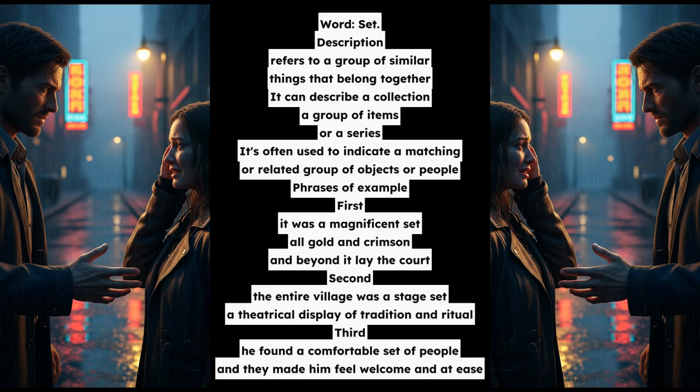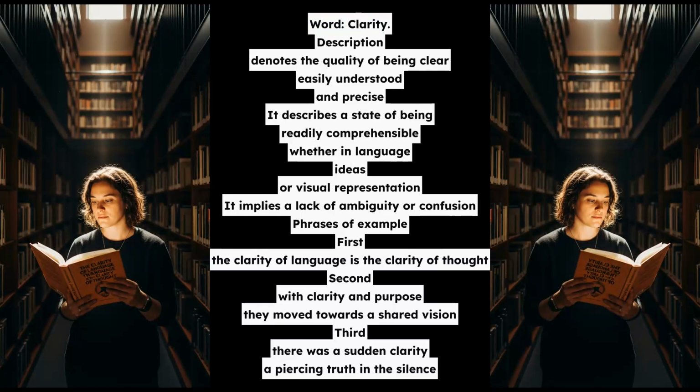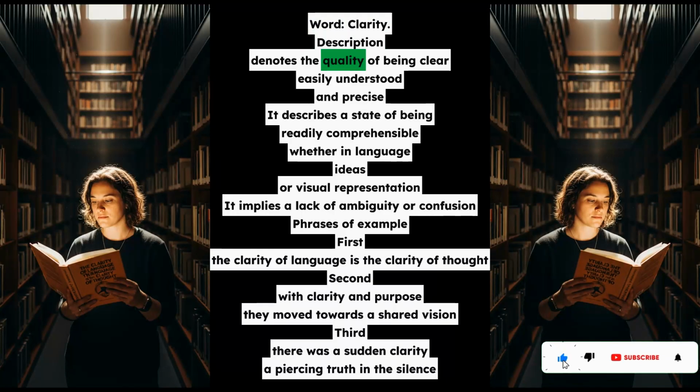Word: clarity. Description: denotes the quality of being clear, easily understood, and precise. It describes a state of being readily comprehensible, whether in language, ideas, or visual representation. It implies a lack of ambiguity or confusion.